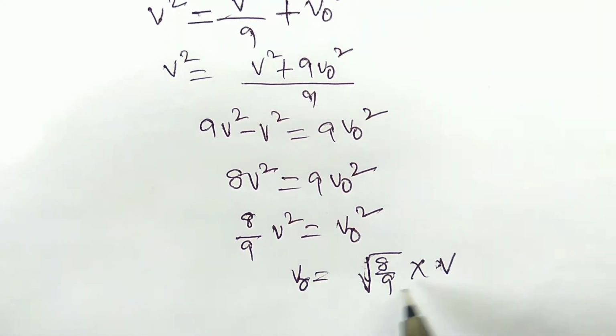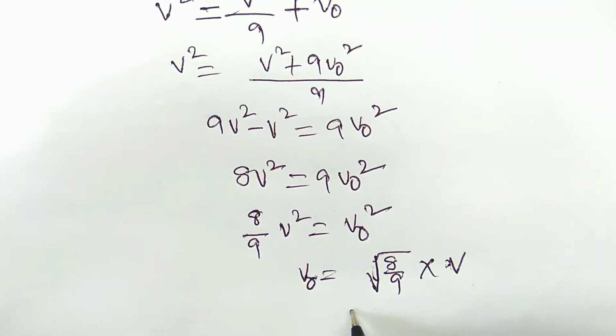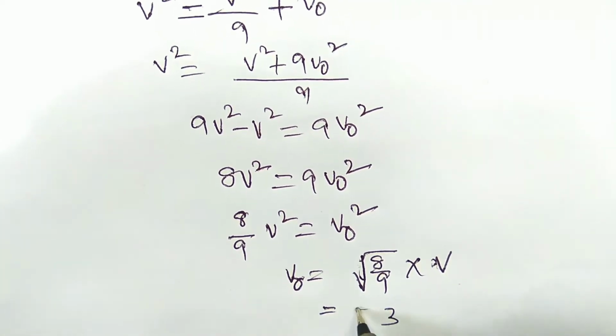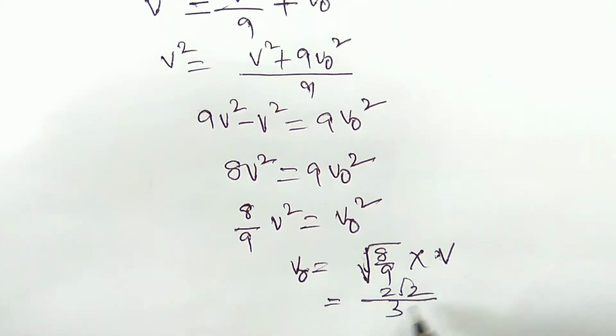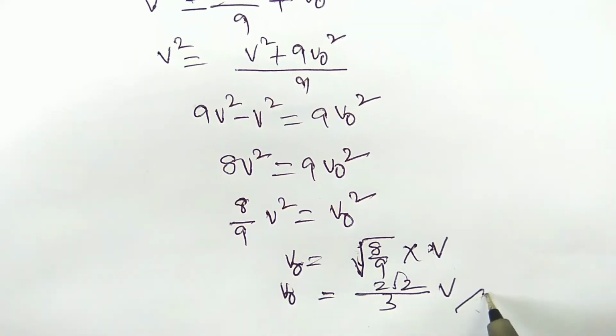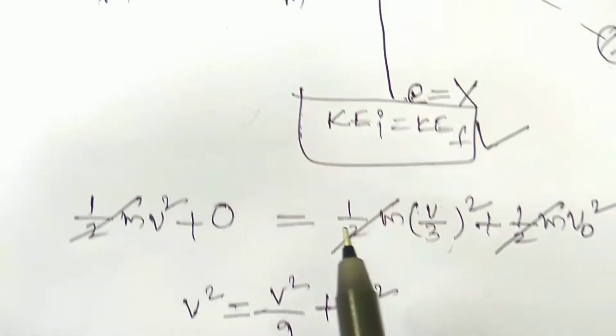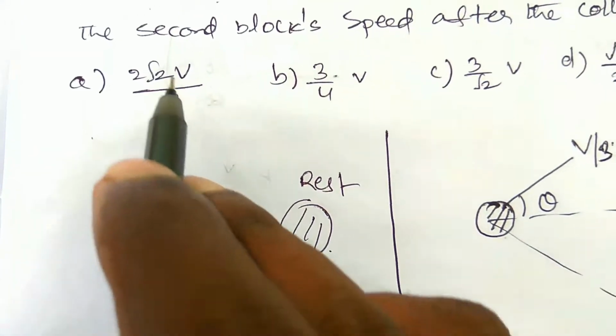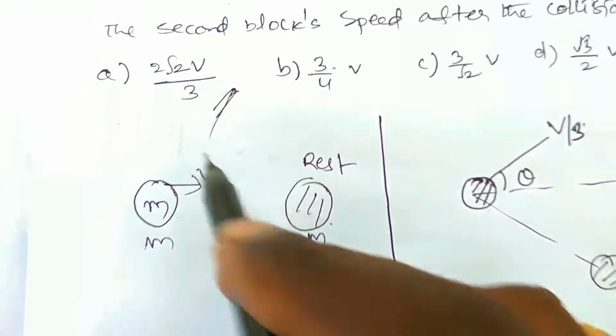Under root of 8 and under root of 9: 9 becomes 3 and root 8 is 2 root 2, and v. So v naught is equal to 2 root 2 by 3 v. What is that? 2 root 2 by 3 v. So option A is the right answer.